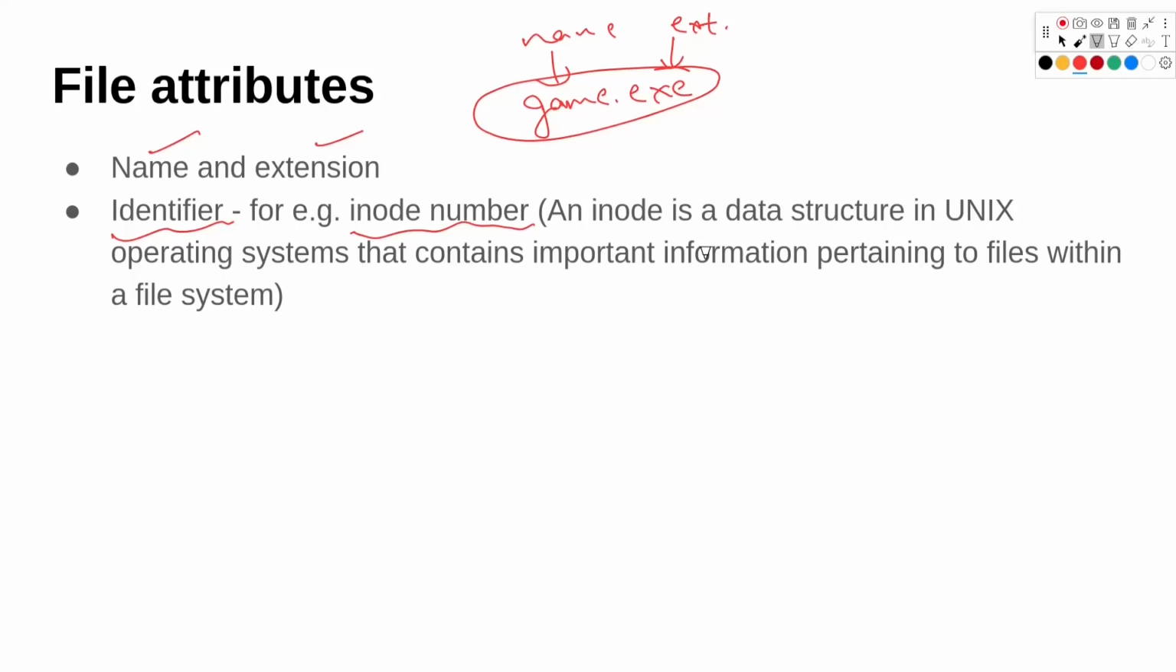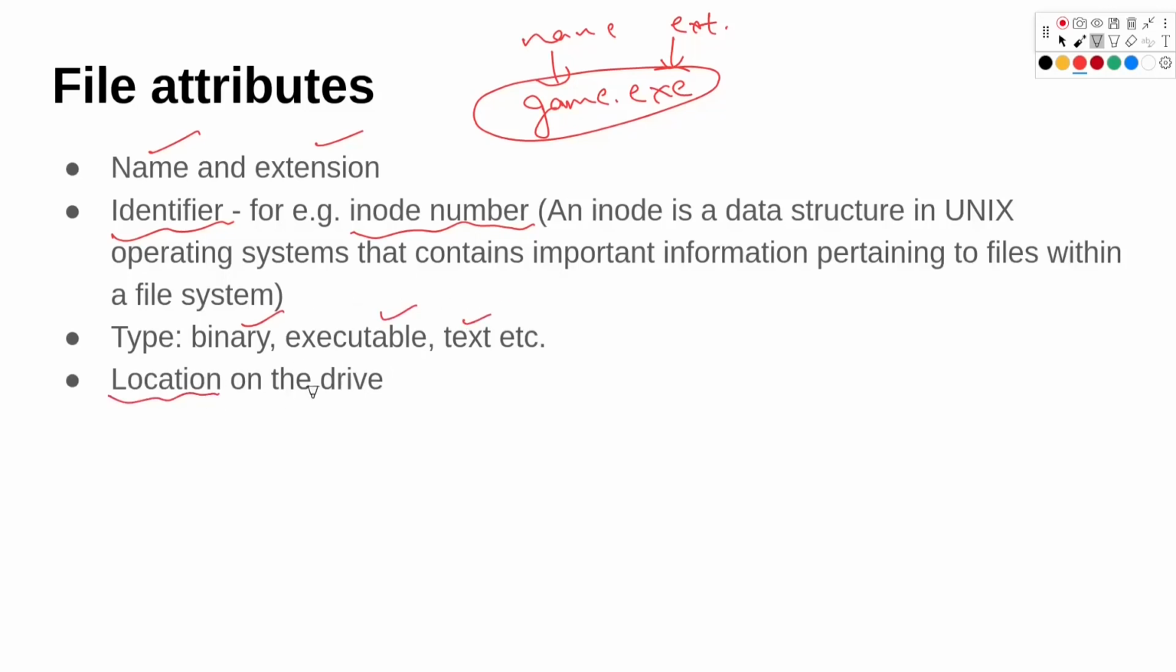So inode is a data structure in Unix operating system that contains important information pertaining to files within a file system. Type of the file. So it can be a binary, executable, or simply a text file. Location. So that is the location on the drive. Size of that file. Permissions, like a file might be read only, so you can't write anything on that file.